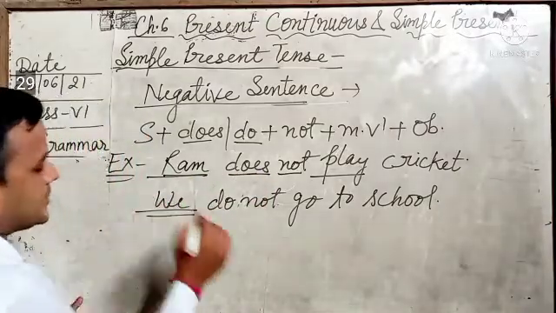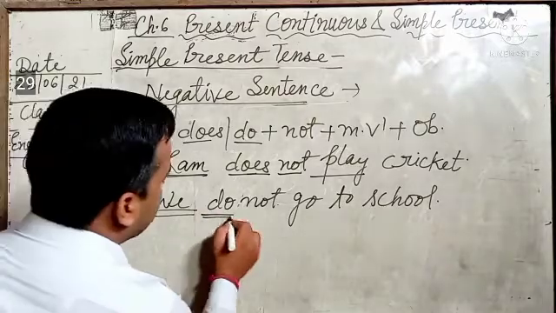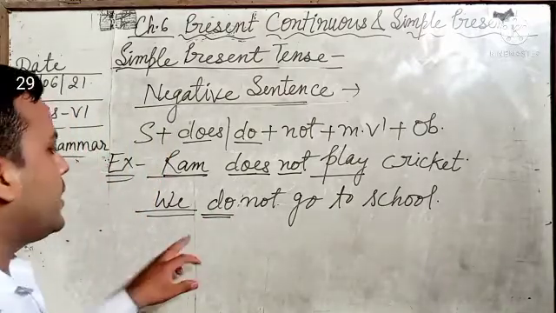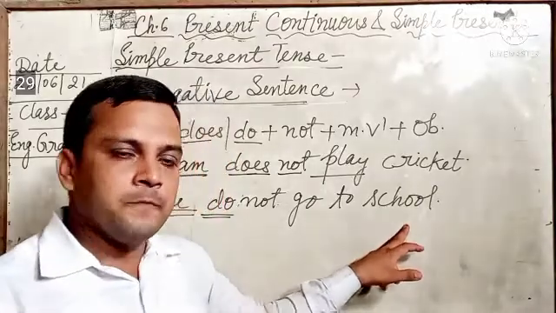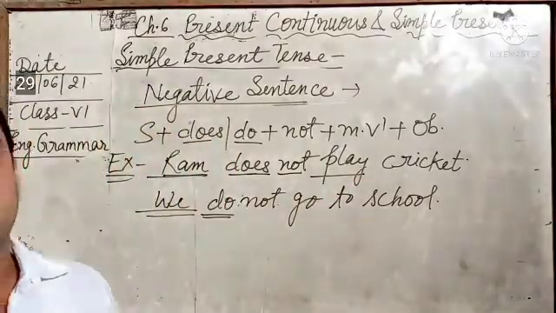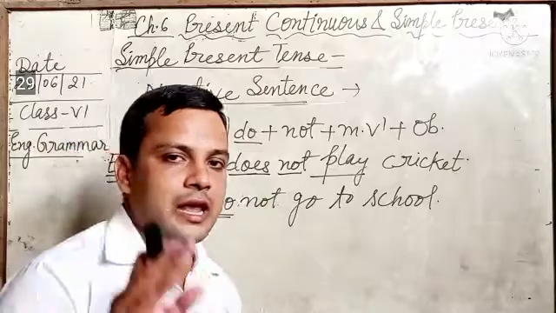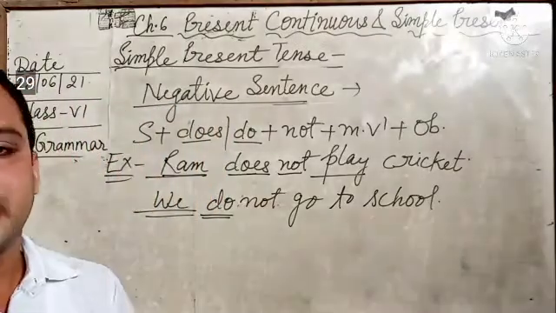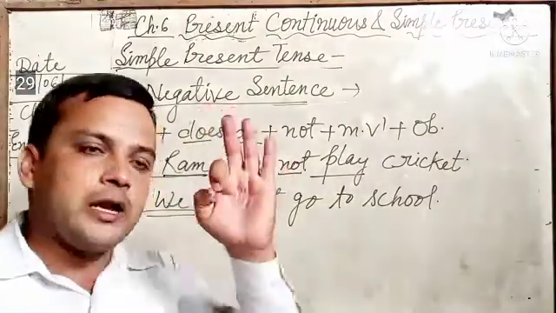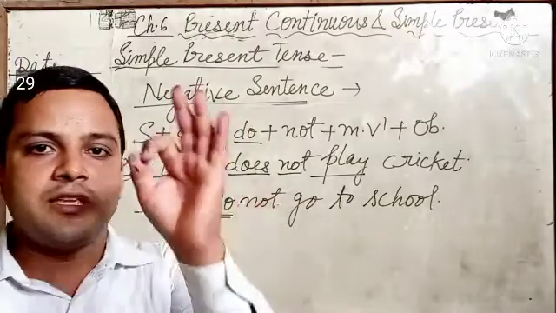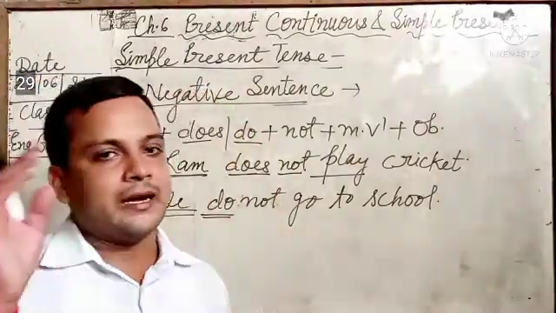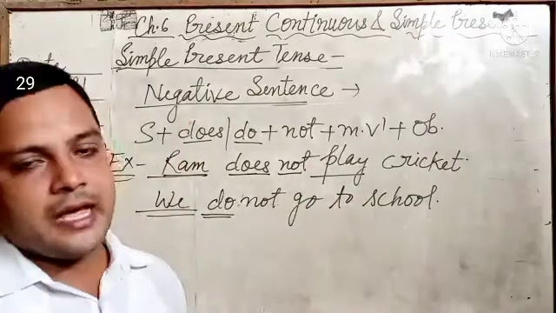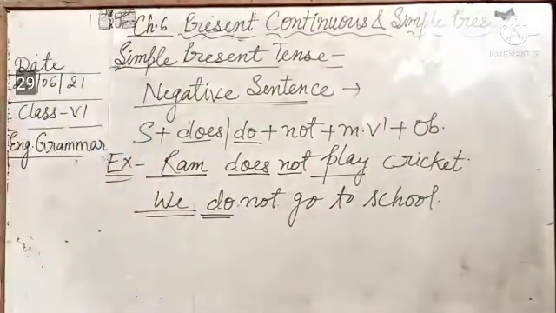Here the subject is in plural number, that's why here we use do. We do not go to school. Okay? In negative and in interrogative sentence, we never add S or ES with main verb. It means when we use do or does in the sentence, when we use helping verbs in the sentence in simple present tense, at that time we never add S or ES with the main verb. Okay?